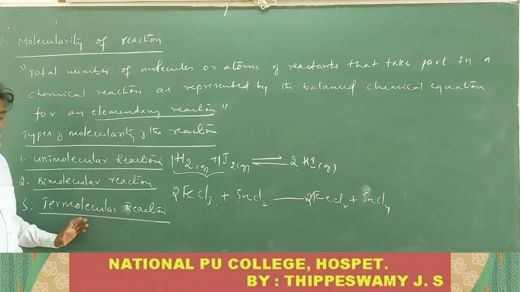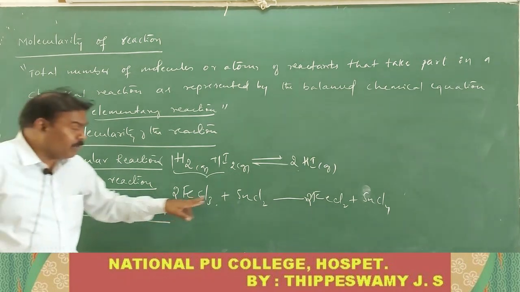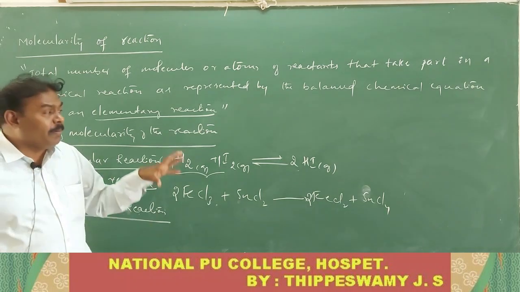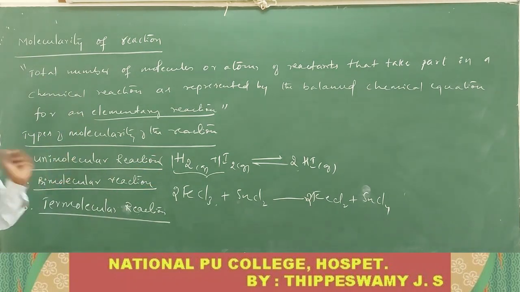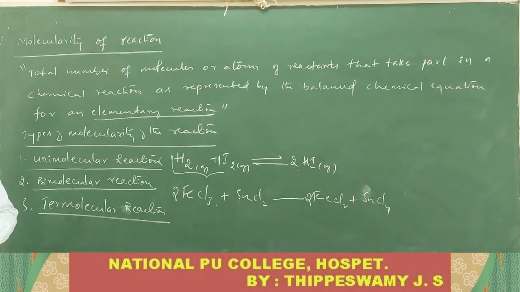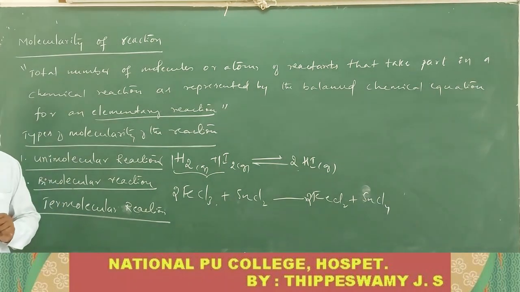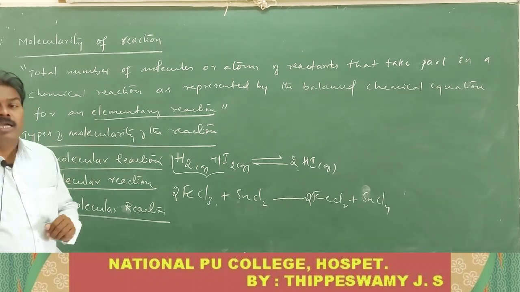The reaction is said to be termolecular if 3 molecules of the reactant take part in the chemical reaction. So these are the 3 types of molecularity of a reaction we are studying in this chemical kinetics.